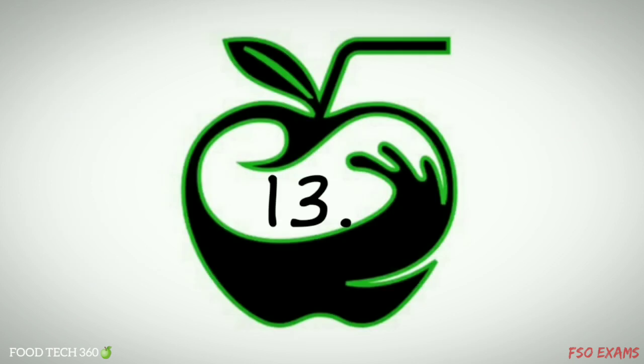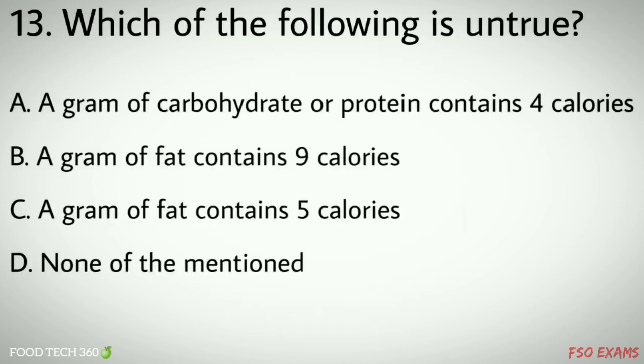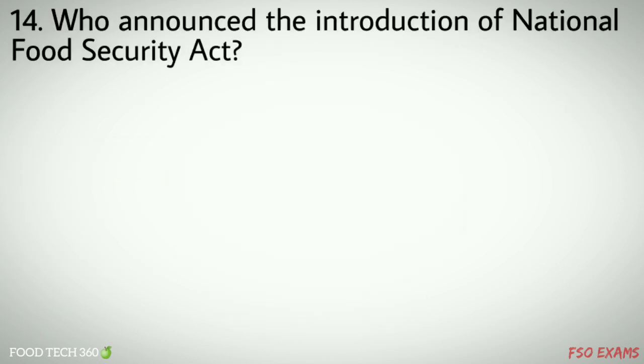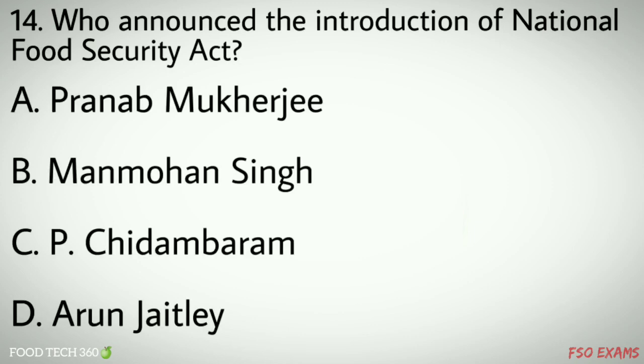Question number 13. Which of the following is untrue? Options A. A gram of carbohydrate or protein contains 4 calories, B. A gram of fat contains 9 calories, C. A gram of fat contains 5 calories, D. none of the mentioned. Correct answer B. A gram of fat contains 9 calories. Question number 14. Who announced the introduction of National Food Security Act? Options A. Pranab Mukherjee, B. Manmohan Singh, C. P. Chidambaram, D. Arun Jaitley. Correct answer A. Pranab Mukherjee.